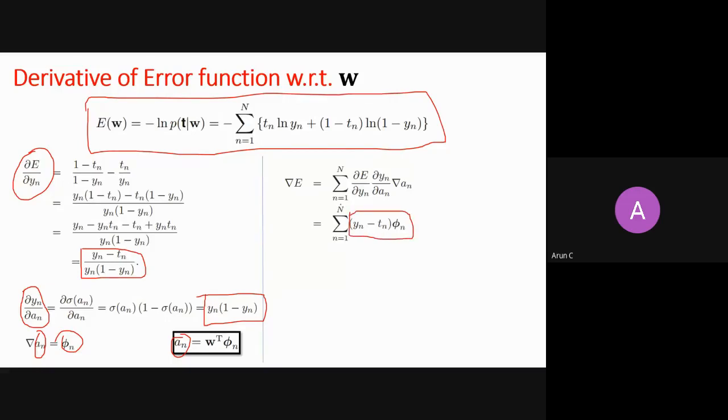And for all n samples, you just take the sigma over it. So you take the gradients and you're just summing them up. So it is a gradient for the whole data set, right? Is this clear? So I'm just taking a derivative and this is how we got it.